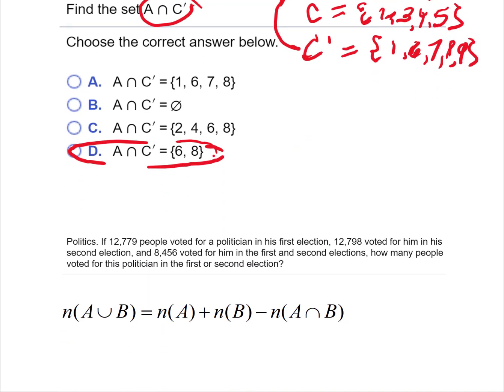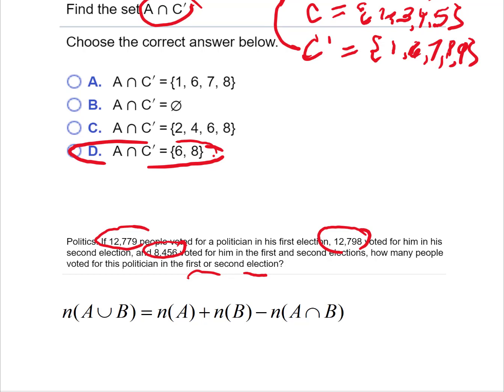So for the last problem, it tells us that a certain number of people voted for a politician in his first election, a certain number in the second election, and then so many voted for him in both first and second. How many people voted for the politician in any election, first or second? We know the number of elements in A union B, which is what they're asking for here, is the number of elements in A, which is 12,779, plus the number of elements in B, minus the number of elements in the intersection.